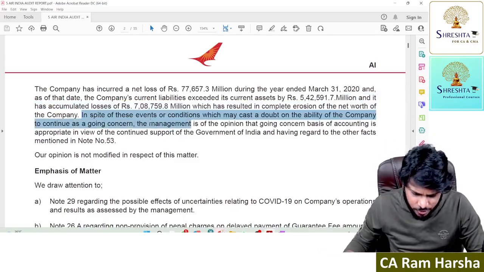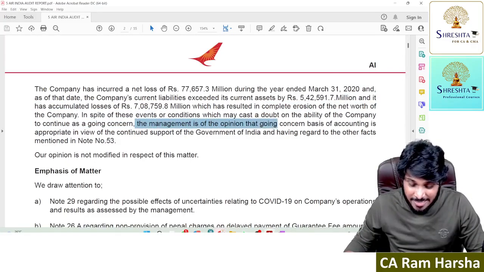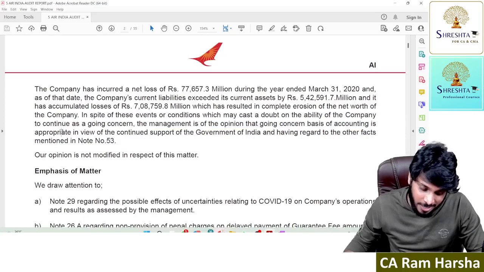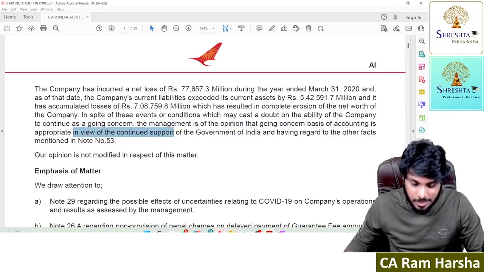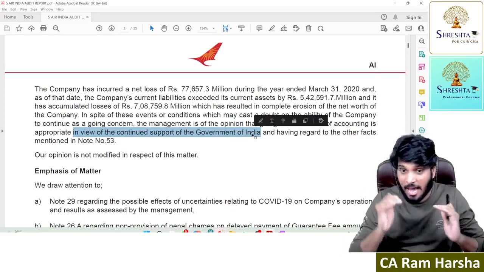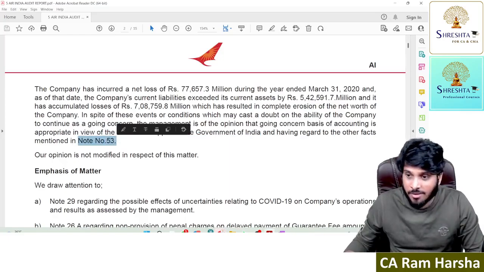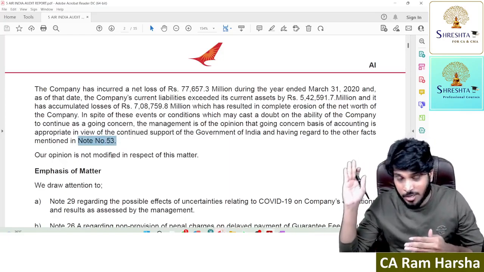In spite of these events, the management is of the opinion that going concern is fine in view of support from the Government of India. Because the government is supporting, we have prepared financials on going concern. Refer to note number 53. The auditor is asking you to refer to note number 53.